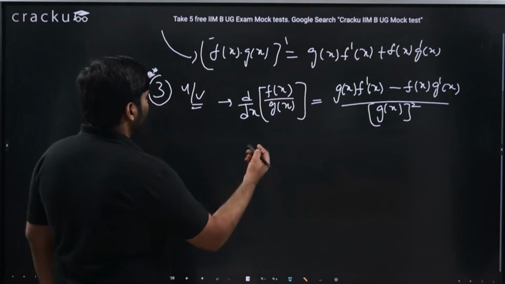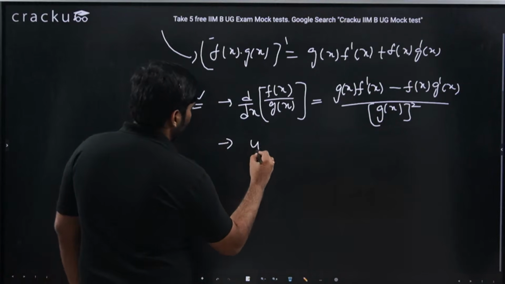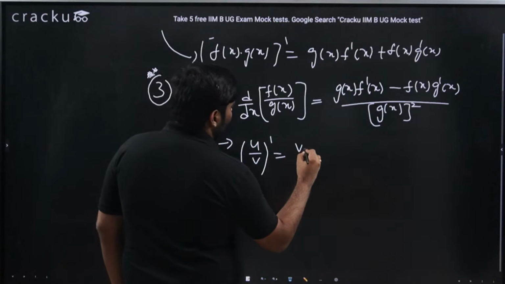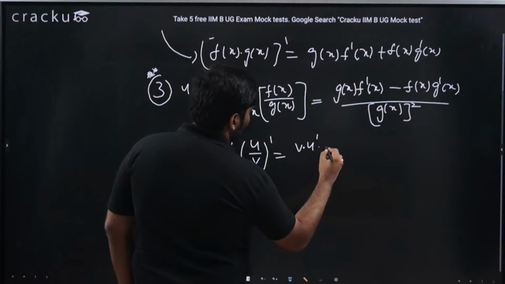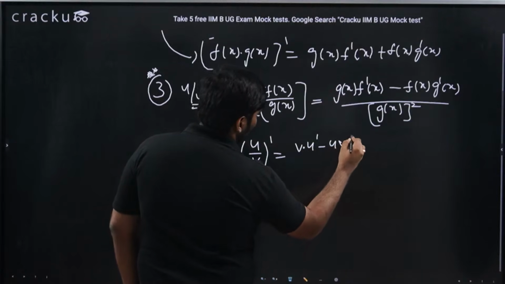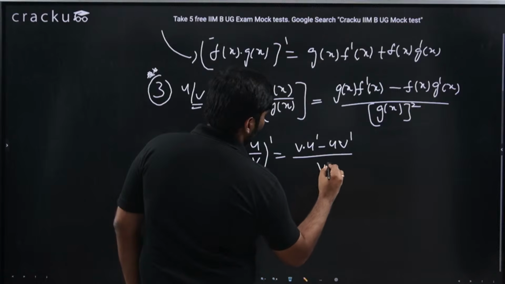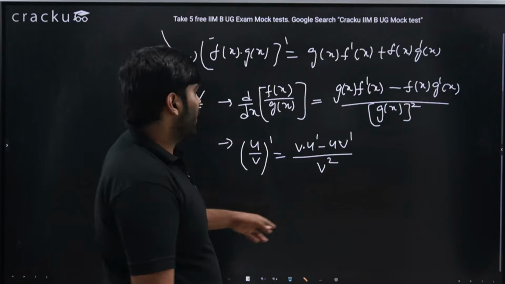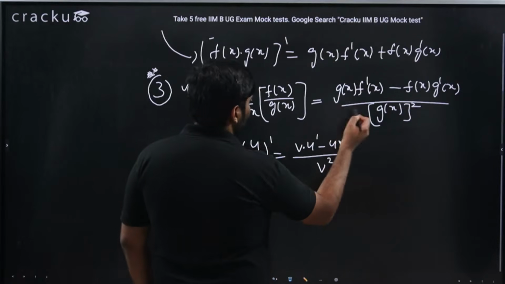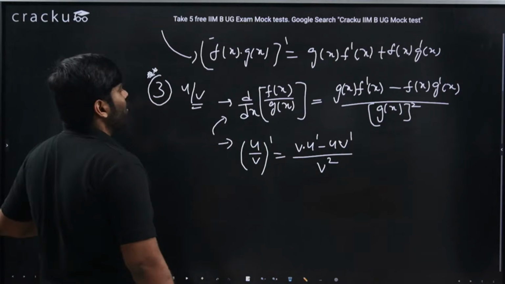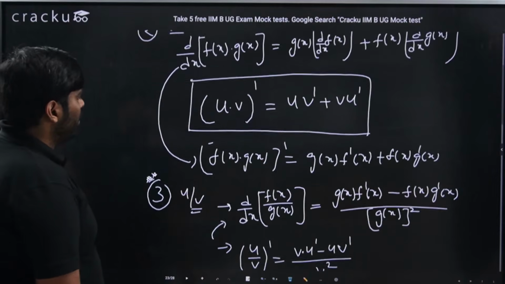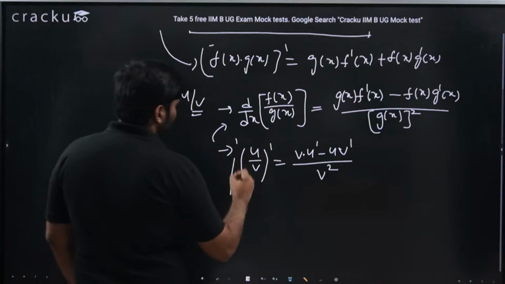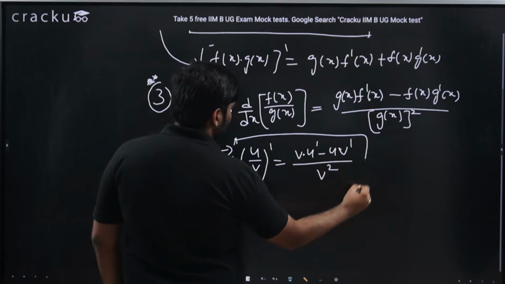So this can be written as u by v whole differentiation is nothing but v into u differentiated minus u into v differentiated, divided by v square, which is nothing but the one written above. These are the product and division rules which have to be remembered for solving the questions which you face in the exam, definitely.